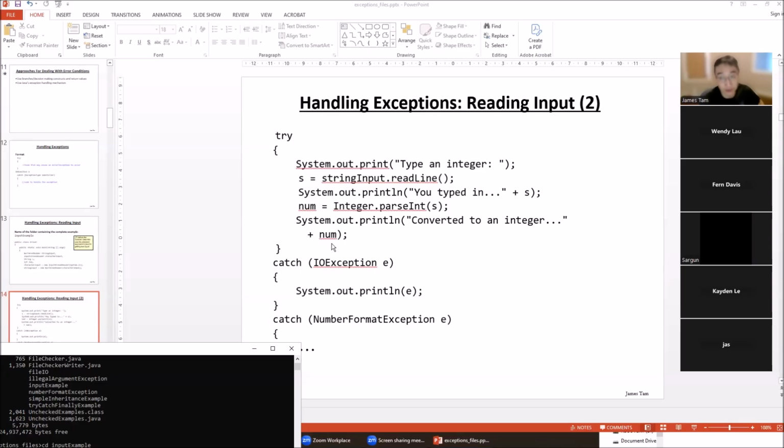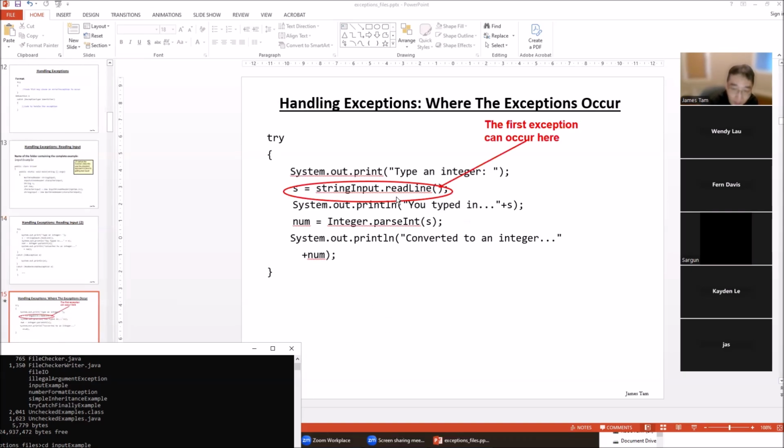Now, where can the exceptions occur? This is the part I'm trying to show you. First, there are different types of exceptions. You have to list them. This is an input-output exception, when we try to read and get the user to type in stuff, on the off chance there's a keyboard problem. This one you've seen, the person doesn't type in an integer. So where's the exception? Read line.